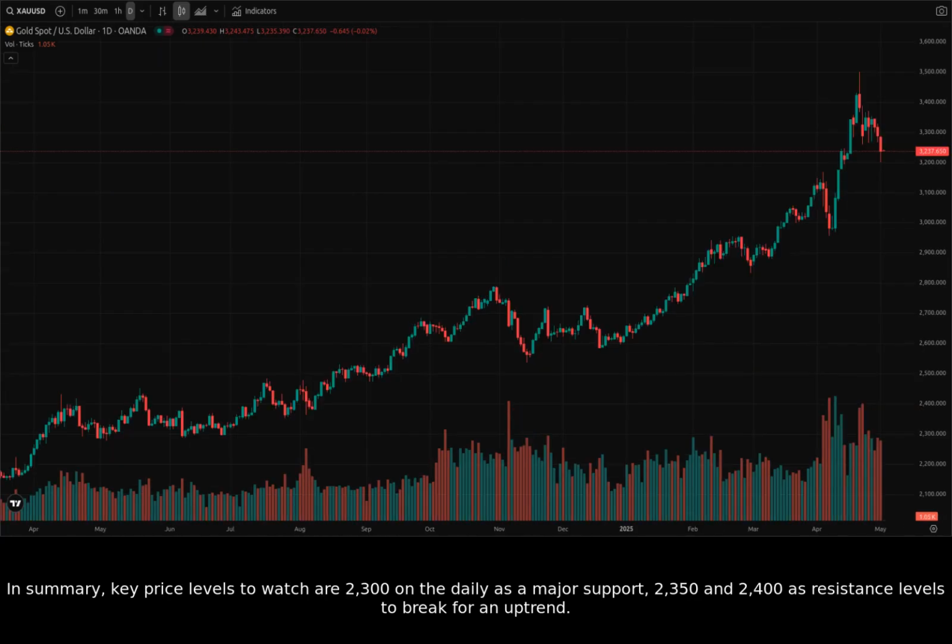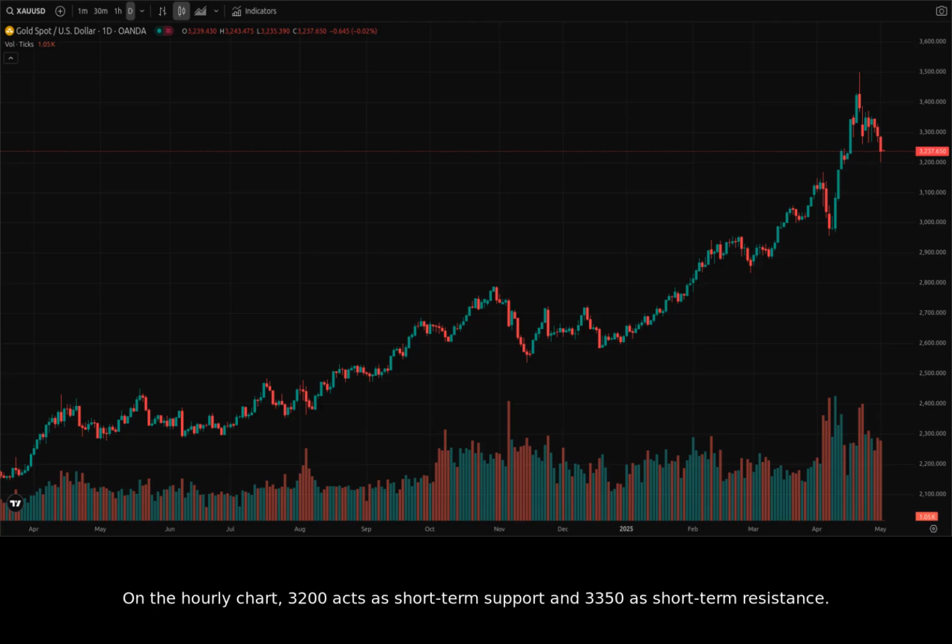In summary, key price levels to watch are 2,300 on the daily as a major support, 2,350 and 2,400 as resistance levels to break for an uptrend. On the hourly chart, 3,200 acts as short-term support and 3,350 as short-term resistance. If US-China trade deal hopes diminish, expect a bullish rally, targeting 2,350 initially. Conversely, if trade deal optimism persists, expect a bearish continuation, potentially testing 2,200.